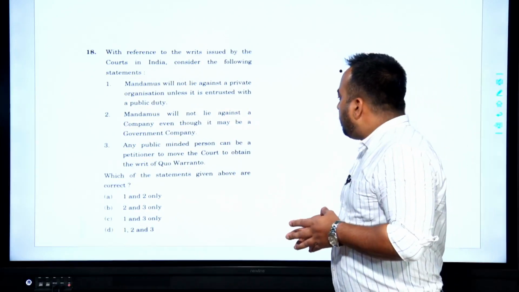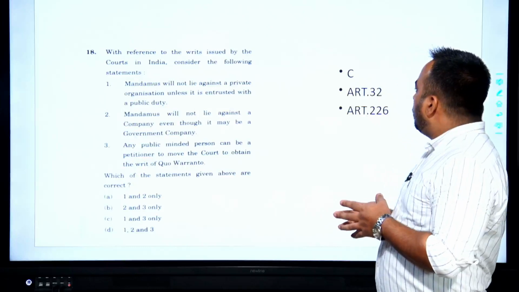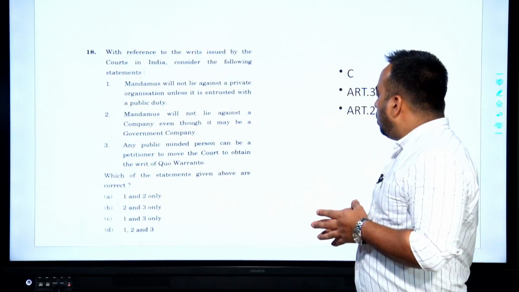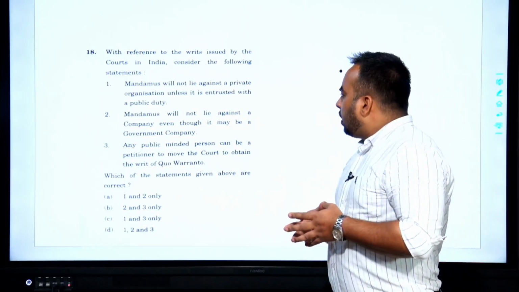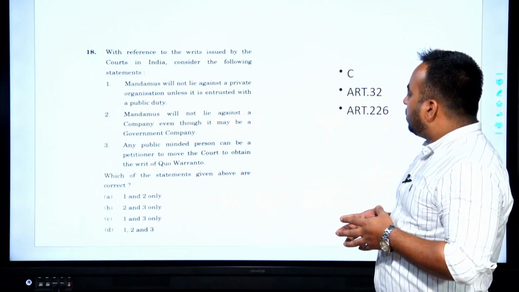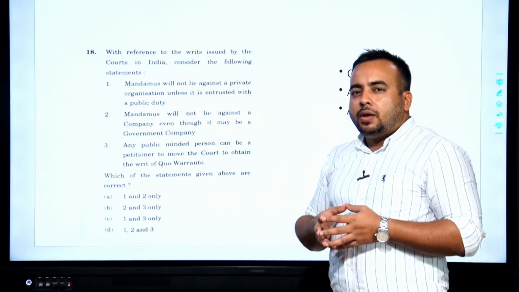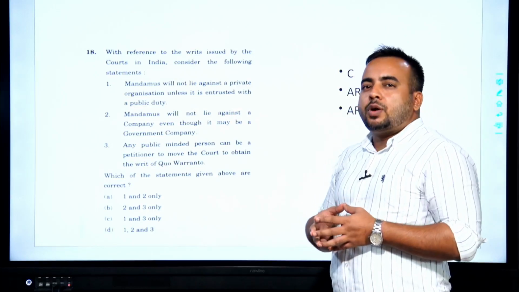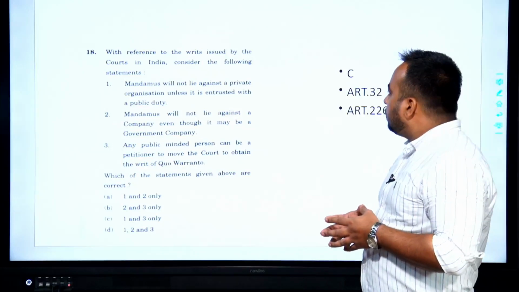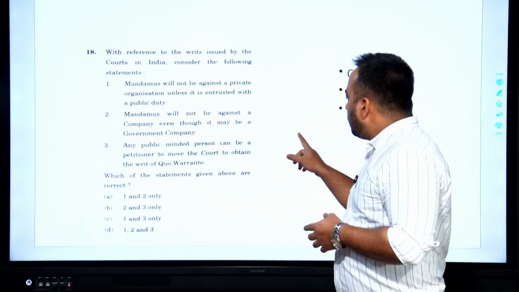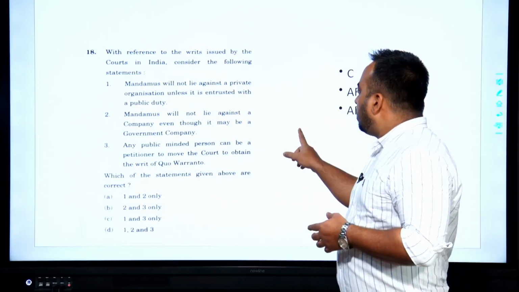Any public minded person can be a petitioner to move the court to obtain the writ of quo warranto. Yes, any aware citizen of India can move this, and this is against usurpation of public office by an individual. So, answer will be C, 1 and 3 only.